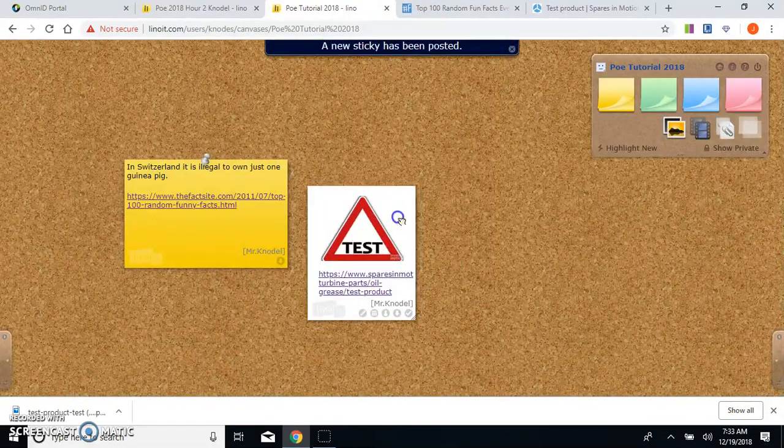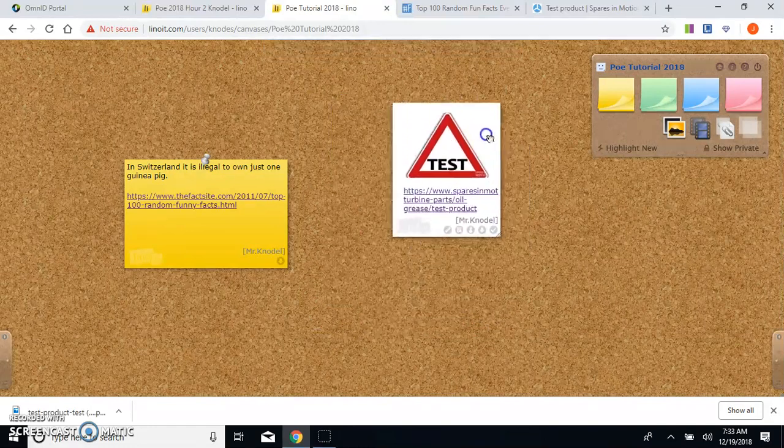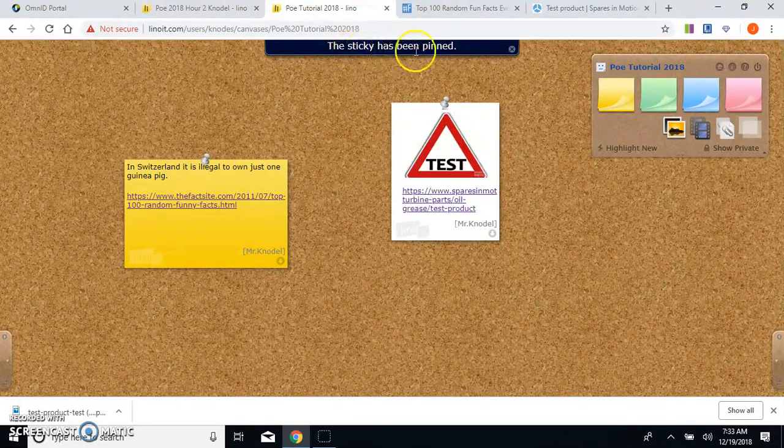And now there is my image, which again, like the post-it note, can be dragged around the board, resized for length if the web address doesn't fit or the image is particularly long. And then when I'm done, I can pin it. And you can see that that sticky has been pinned.